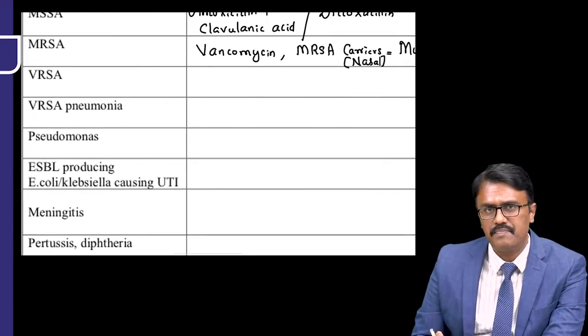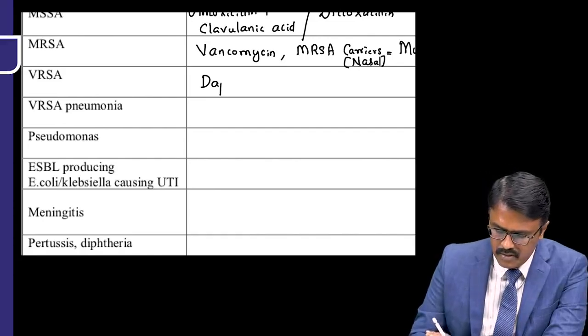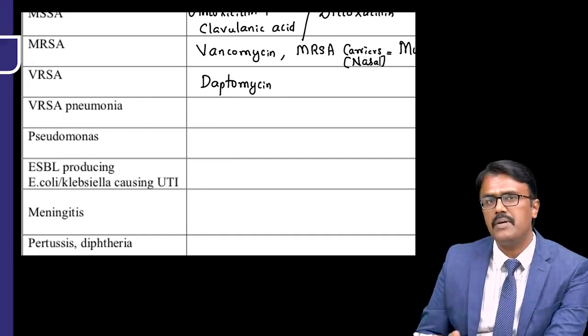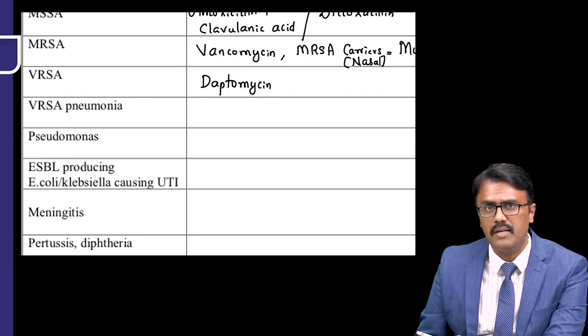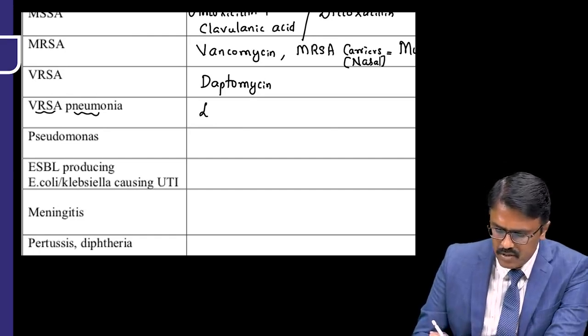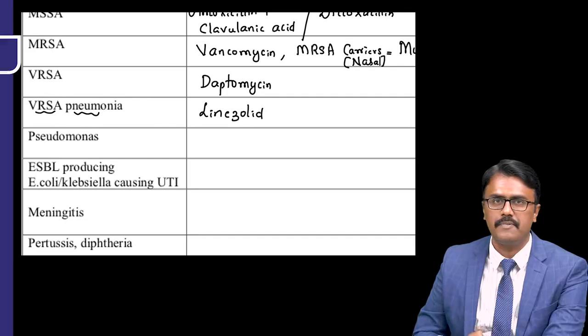Now VRSA, which is called vancomycin resistant staph aureus, the drug of choice is daptomycin. Now the problem is daptomycin is inactivated by the lung surfactant, so we cannot use it in pneumonia. So suppose there is VRSA pneumonia, then the drug of choice is linezolid.